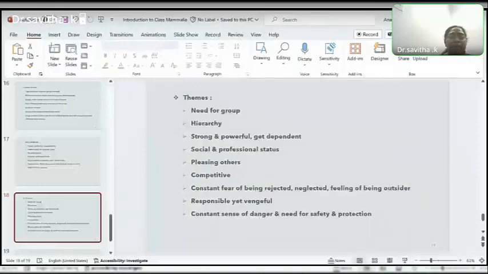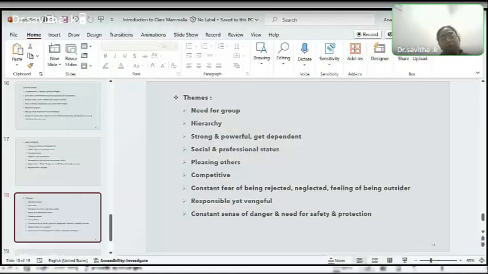Coyote here almost looks similar to the wolf, but the dominance is not as much as what we see in wolf. In wolf, the dominating character is more, dictatorship is more when compared to coyotes. And jackals will also have the same canid theme, but they're extremely intelligent and street smart.